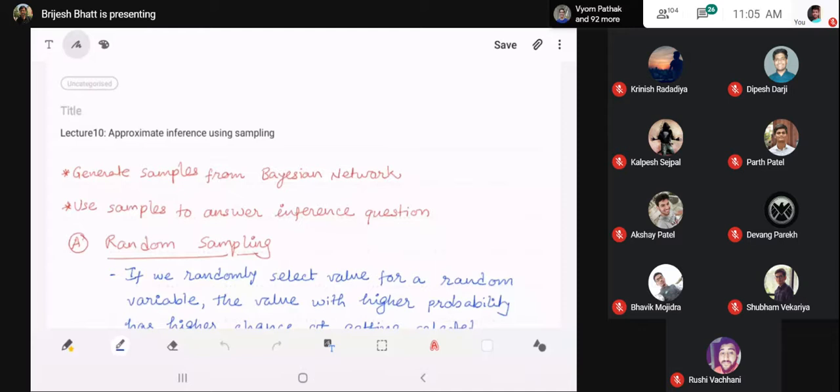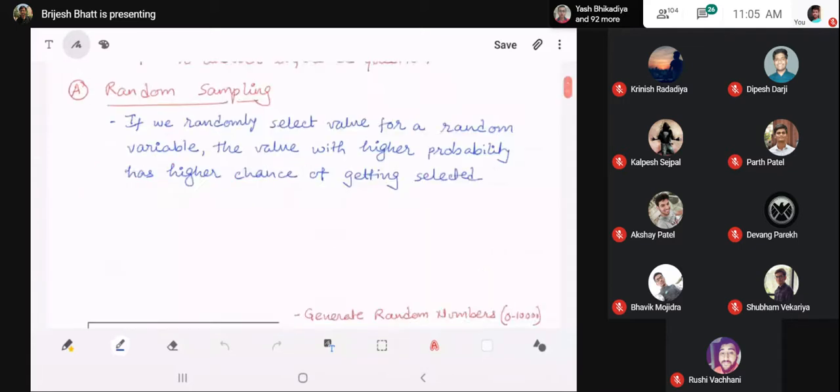So how do we generate the sample? For that, we need to talk about random sampling. The philosophy behind random sampling is that if we randomly select a value for a random variable, the value with higher probability has a higher chance of getting selected. This has been tried and tested at many different places. If you remember, earlier we talked about the example of a stick, where we divide the region of the stick by the probability value.